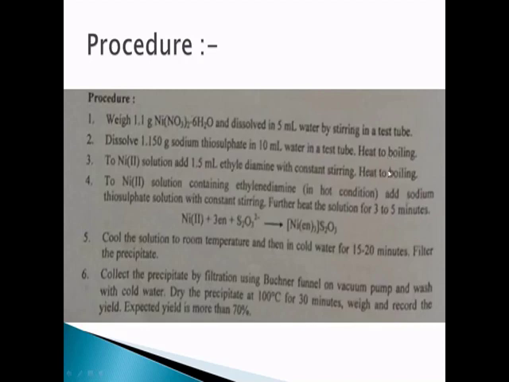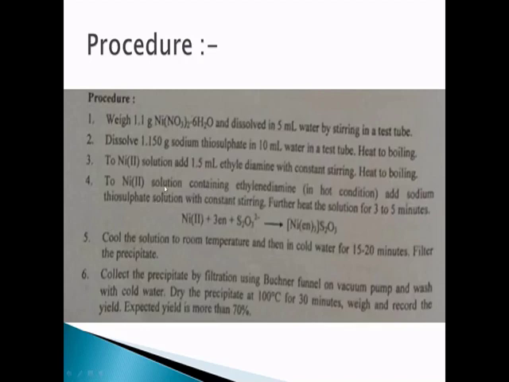Now, see both the solutions: the sodium thiosulfate in the second test tube, and here the nickel salt and ethylene diamine in the first test tube. So both the solutions are now hot solutions. Now, in the next step, to the nickel 2 plus solution containing ethylene diamine, add sodium thiosulfate solution.